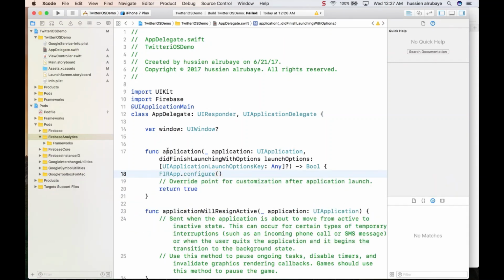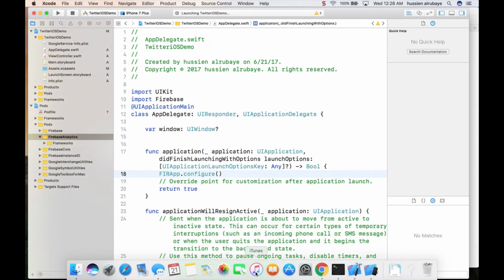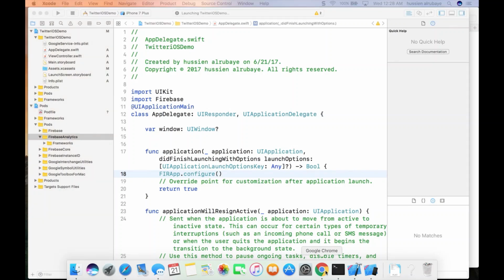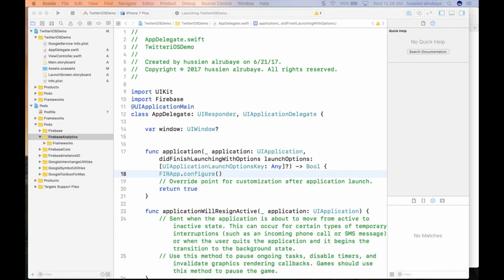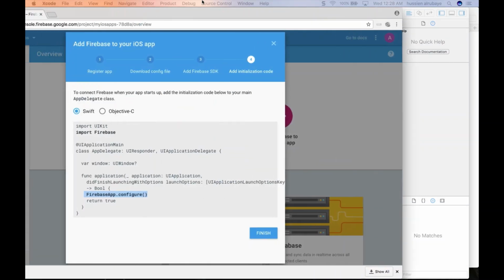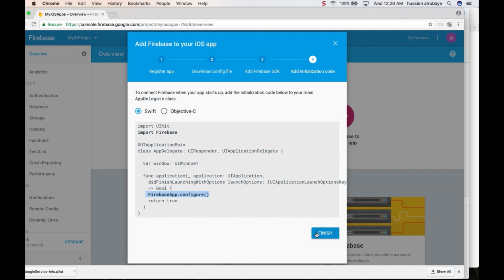So the idea behind this line is really easy and straightforward. It's just saying, hey, I want this application to start using Google Analytics. So by the end, whenever anything happens in your application with the user, you will see it in your application dashboard. So if I just go back now to the Firebase here,